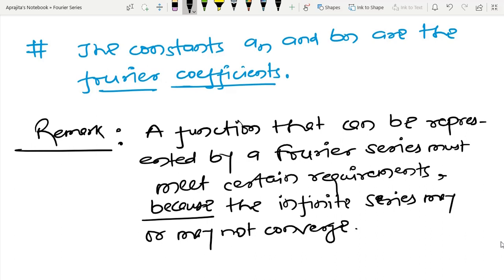So if somehow we are able to guarantee that the series is going to converge, then there always exists some kind of equivalent representation of the periodic function in terms of the infinite series, or infinite trigonometric series.